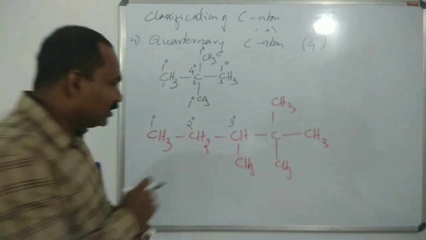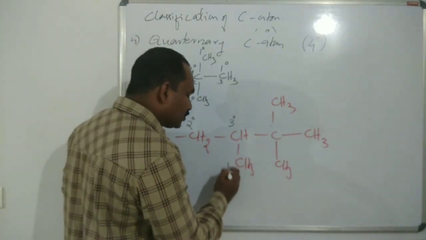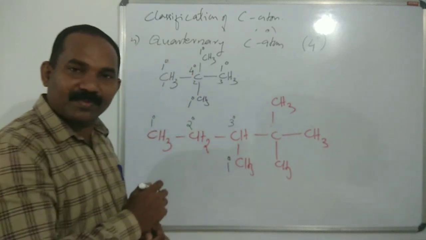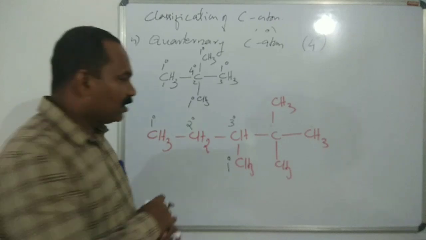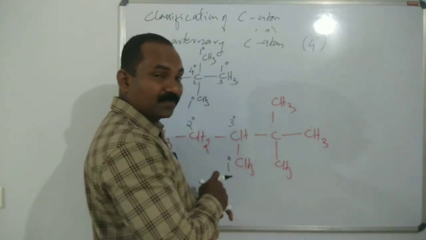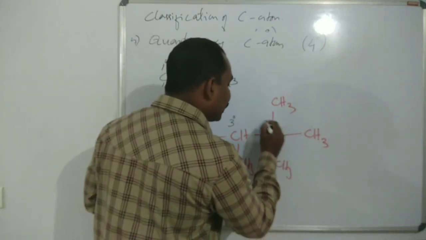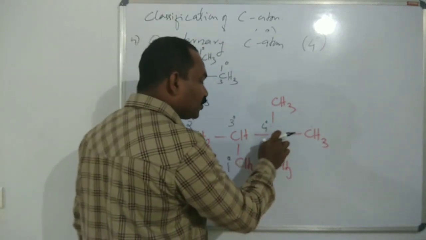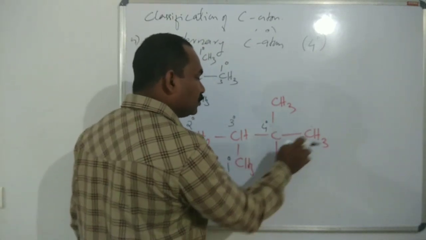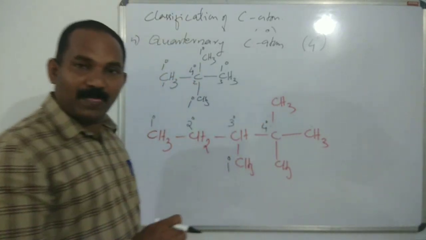Are you clear? Yes. Then this one is primary. This CH3 is primary. What about this carbon? It is definitely a quaternary carbon atom, because the carbon is bonded to 1, 2, 3, 4.